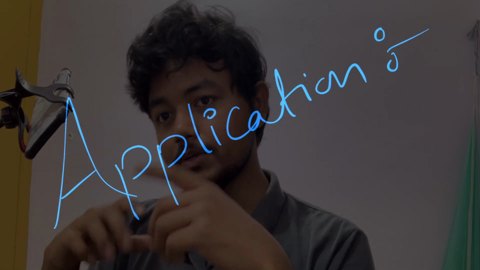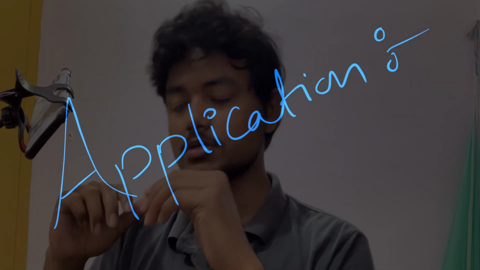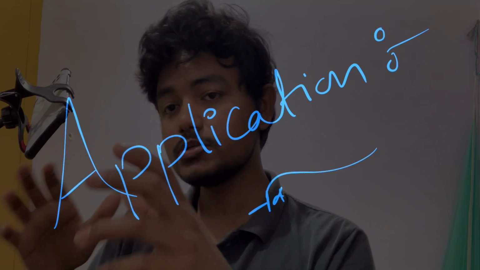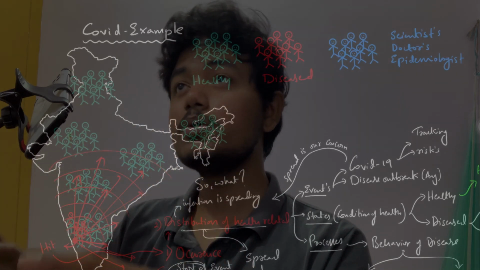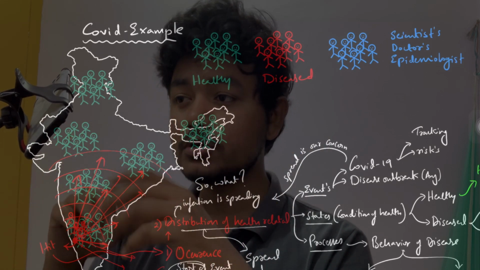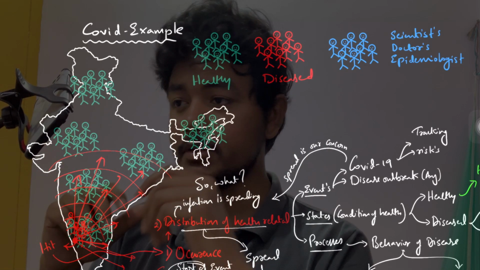So now comes the application of the knowledge that people have gained throughout their years of experience and research. The application of this knowledge is in order to control, prevent, treat or make vaccines. So it is not just the studying of the disease, it is the application also. That is why the definition includes the application of the entire medical knowledge to control diseases, help the population eliminate diseases, or make vaccines. So let's see who are the people who will put their big brains to try to control the disease and apply their medical knowledge.